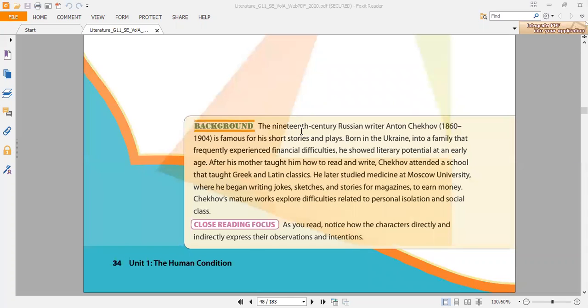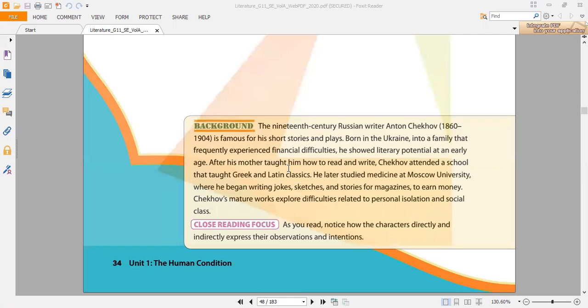So we're going to talk about Anton Chekhov, not the translator, the writer himself, who was born in 1860 and passed away in 1904. He is famous for his short stories and plays. He was born in Ukraine, into a family that frequently experienced financial difficulties. So they weren't a rich family, they were a poor family. He showed literary potential at an early age.